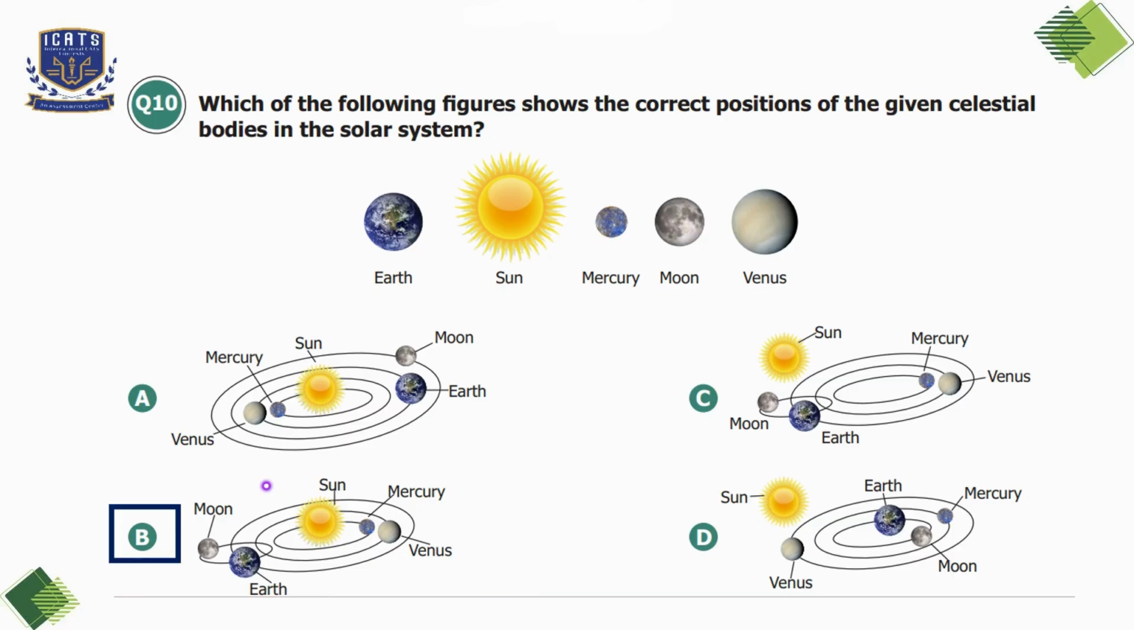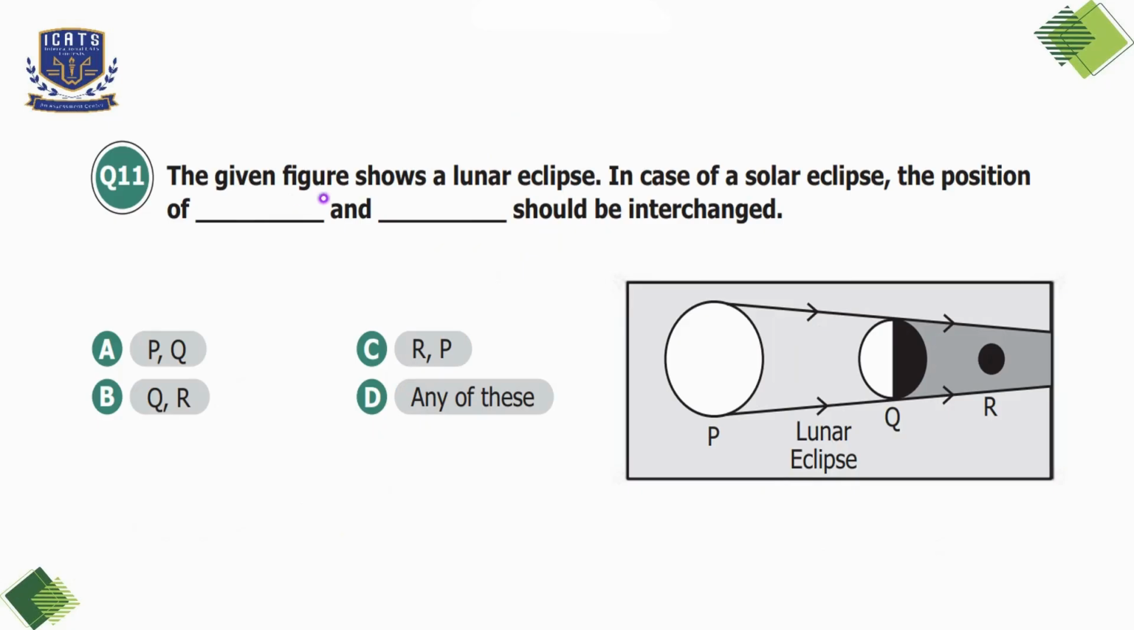Question number 11. The given figure shows a lunar eclipse. In case of solar eclipse, the position of dash and dash should be interchanged. So here we can see that Sun is represented by P, Q is representing Earth, and R is representing Moon. So in a lunar eclipse, Earth comes in the center of Sun and Moon. But when it's a solar eclipse, then the places of Q and R, like Earth and Moon, will be interchanged. So we'll choose option B here.